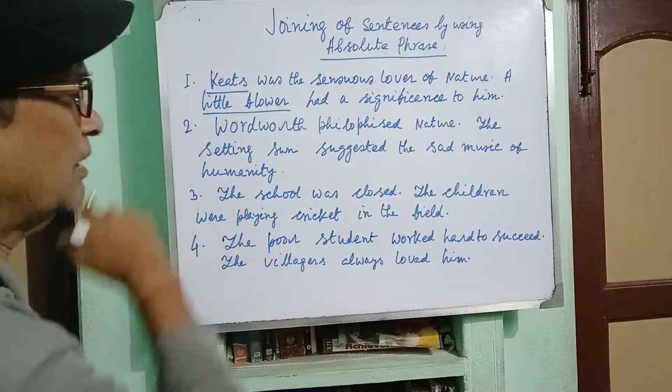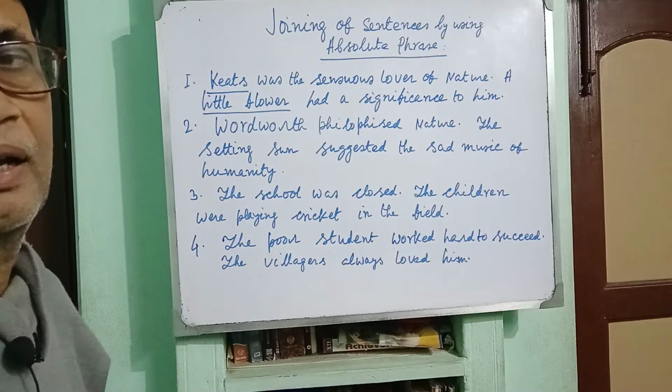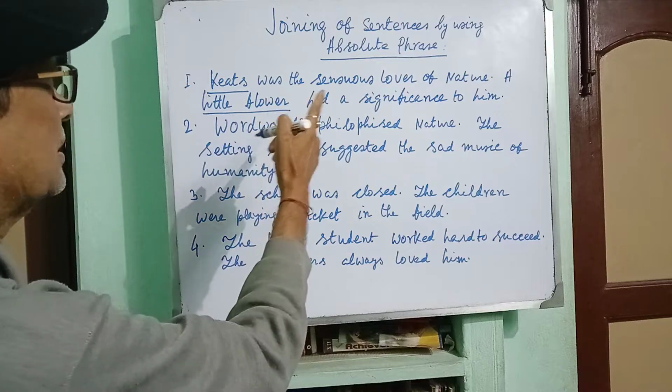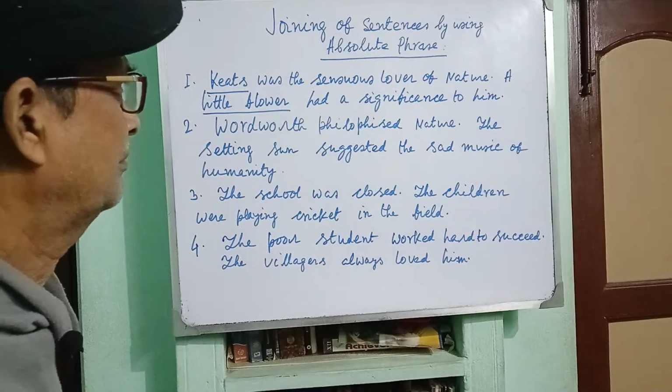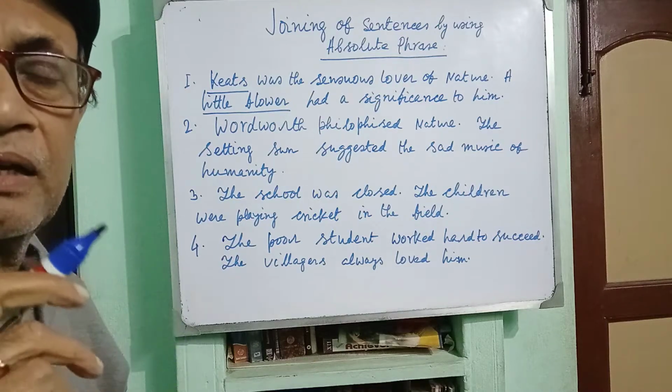So, what should be the answer? Now, please write down: Keats being the sensuous lover of nature. Please listen to me very attentively.